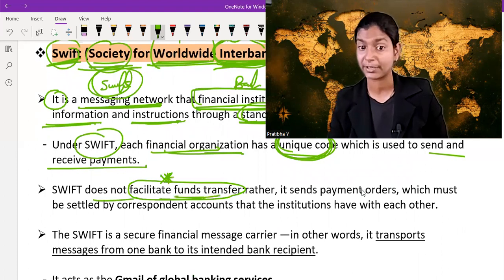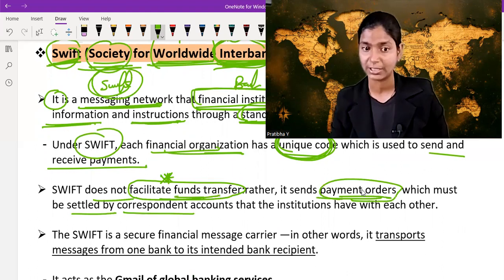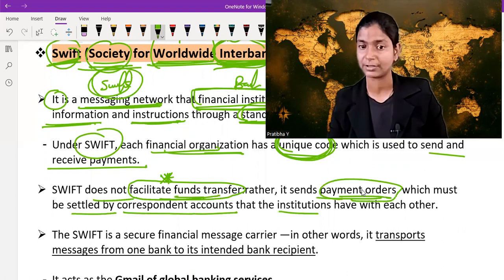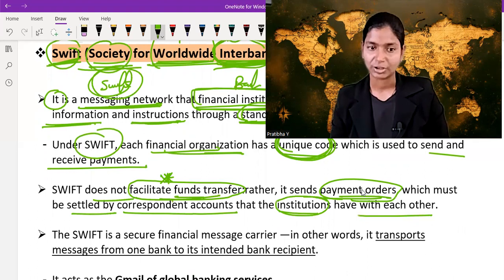Rather, it sends payment orders, which must be settled by a correspondent account that institutions have with each other. Institutions have accounts with each other, so they settle their payment order with a corresponding account with the help of SWIFT, and it is not facilitating fund transfer. Remember, this is a very important point.